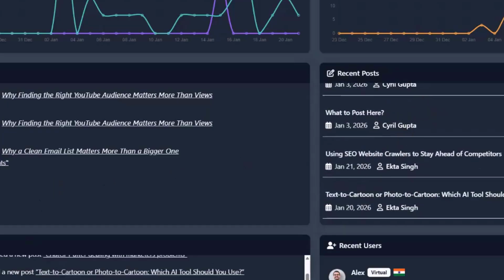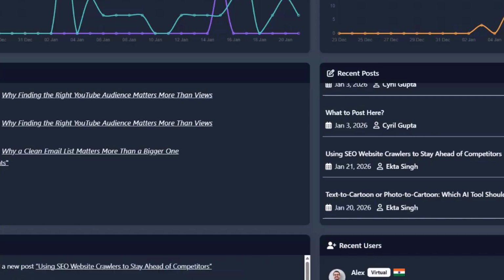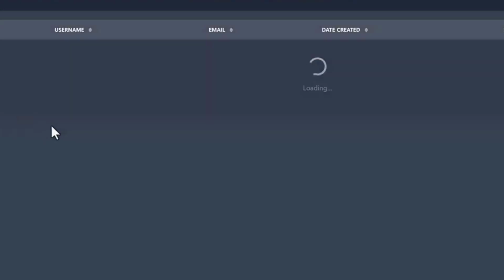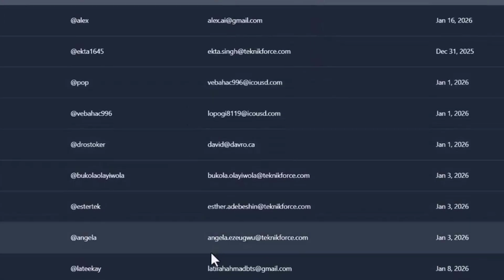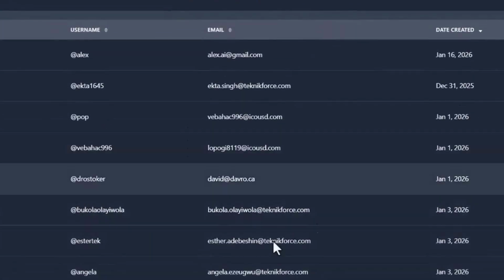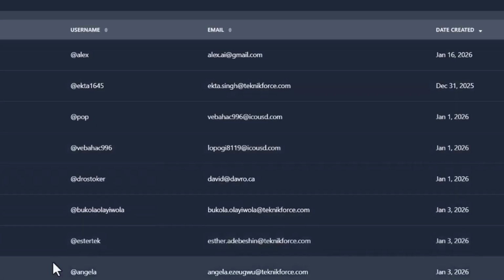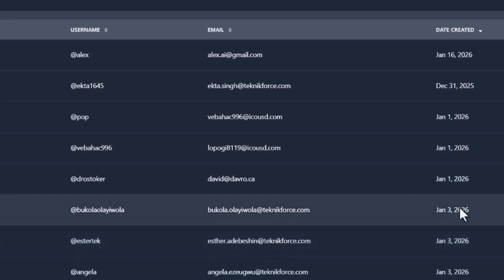You will see the recent post and the member that did it, the recent activity, all the activities that happened in the website. Then you have got the recent users, all the users that were created. Now in members, in all members, you can see the people who are the members of your community. These are your regular members, the people who might have donated or paid you, or the people who might be your free members. 8 of them are here.